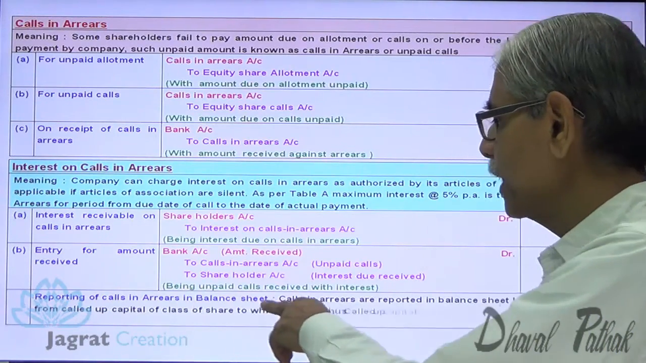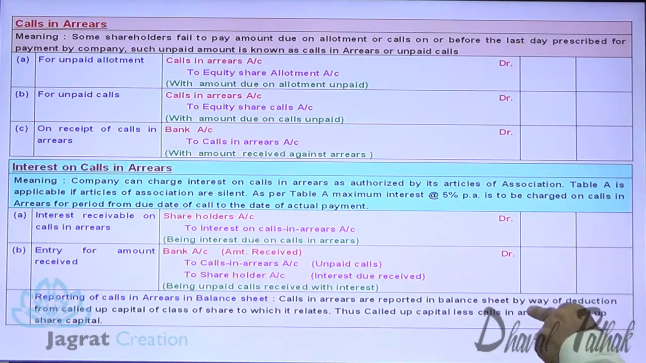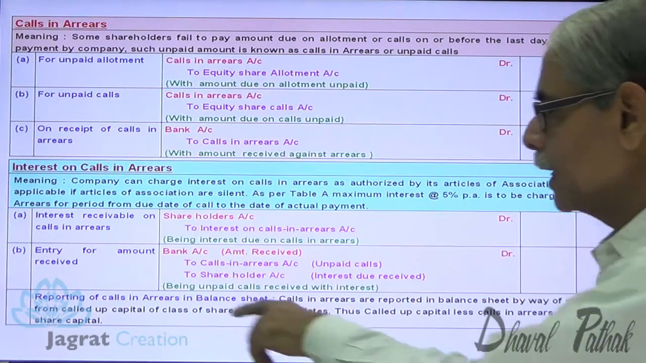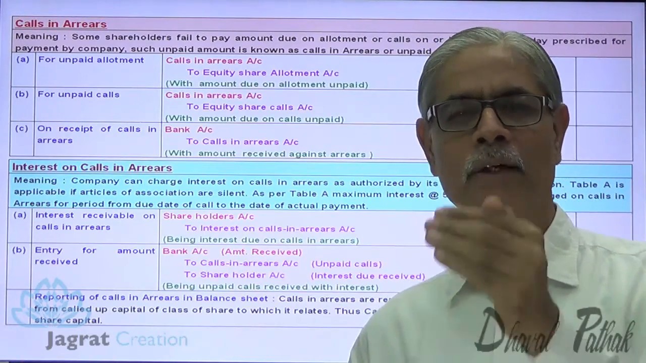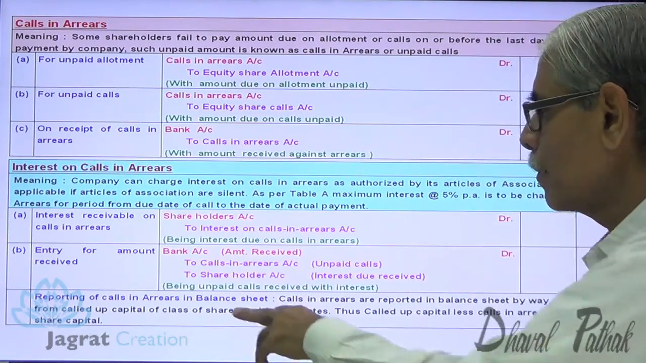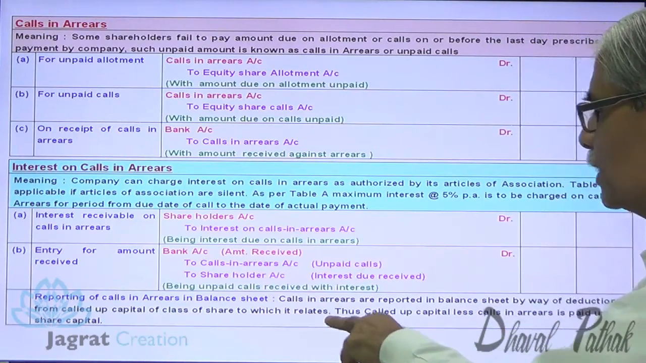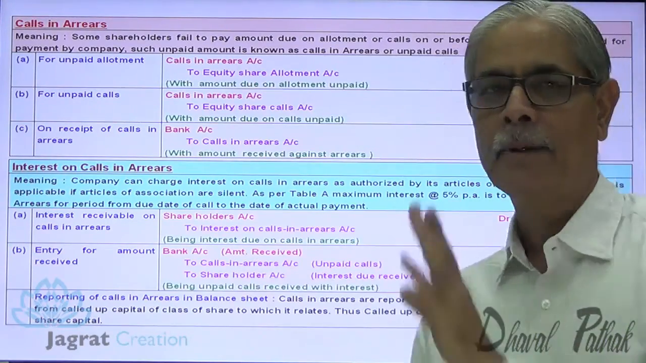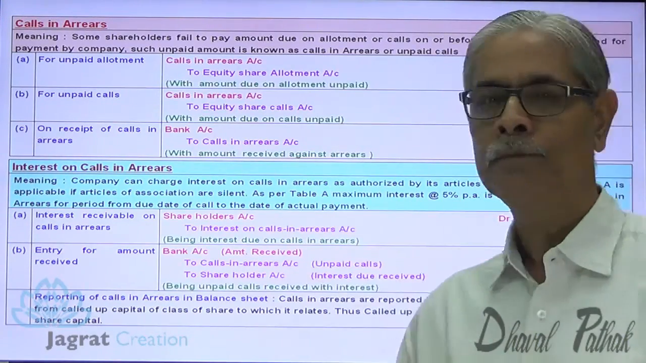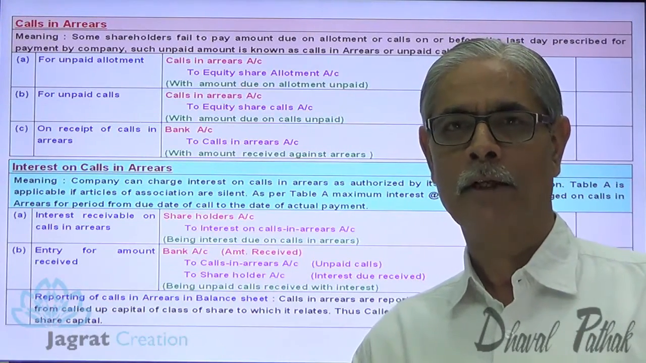Reporting of calls in arrears in the balance sheet. Calls in arrears are reported in the balance sheet by way of deduction from called up capital. From called up capital, if you deduct calls in arrears, you will get the paid up capital, of the class of the shares to which it relates. Thus, the called up capital less calls in arrears is the paid up share capital. This is how calls in arrears journal entries get recorded.